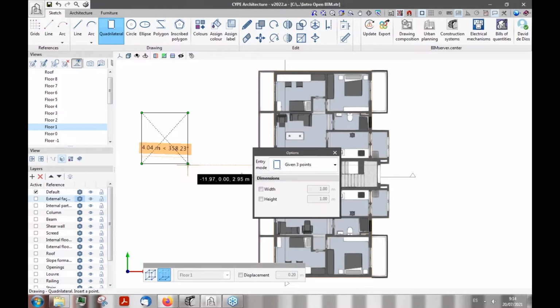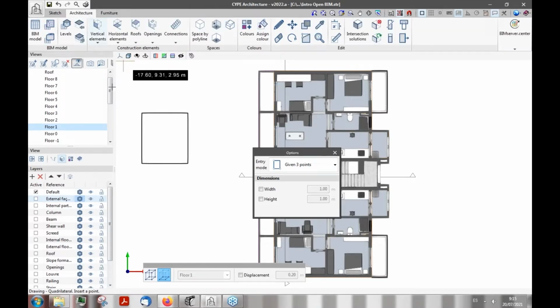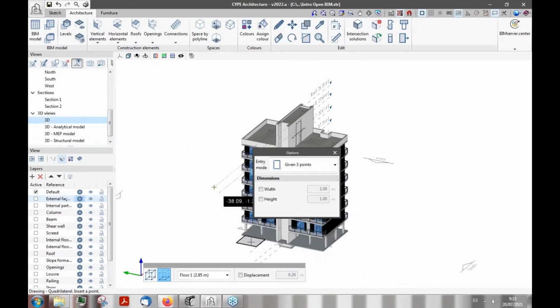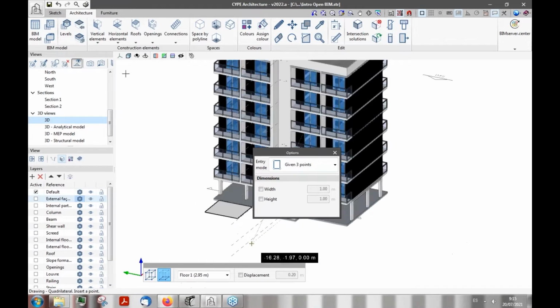Here, for example, I'm generating a surface, and then I'm going to use it when I go into the architecture tab to turn it, in this 3D view, into a slab.